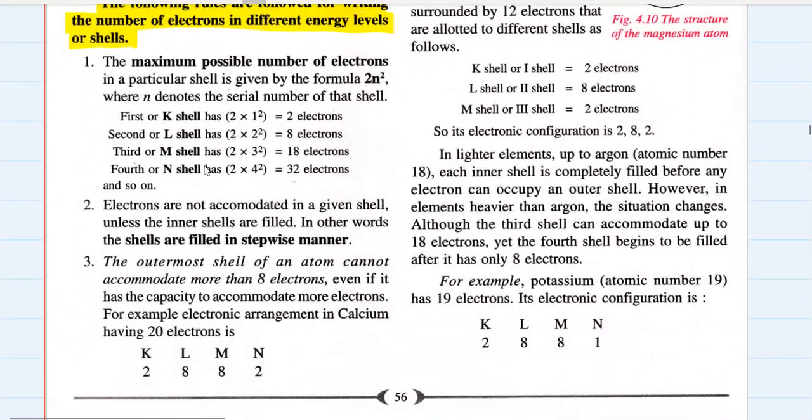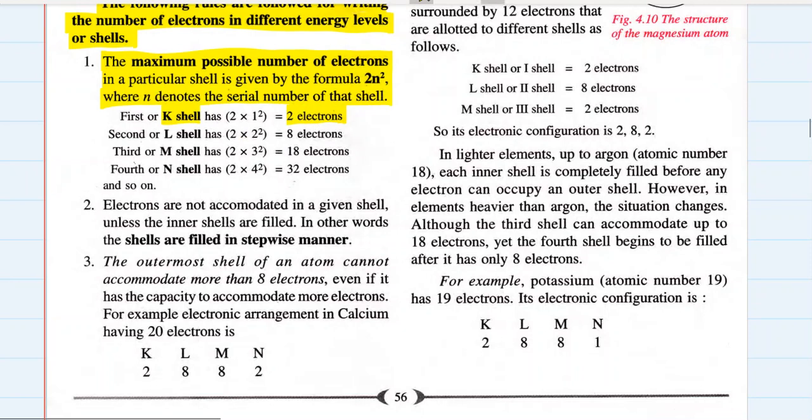Number one, the maximum possible number of electrons in a particular shell is given by the formula 2n square, where n denotes the serial number of that shell. Like K shell has 2 electrons. How?